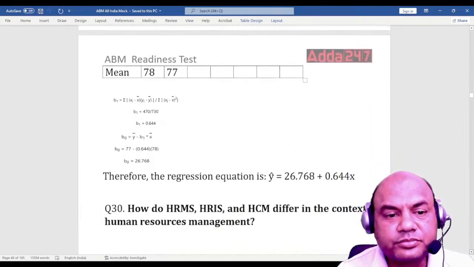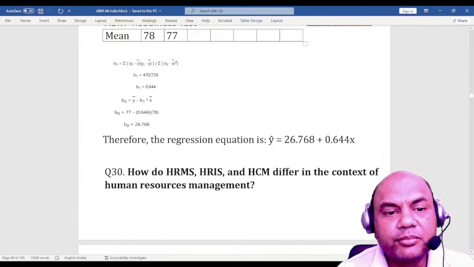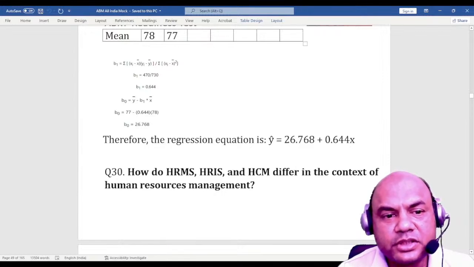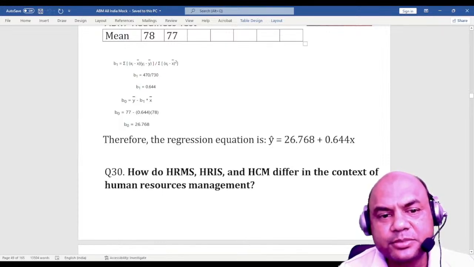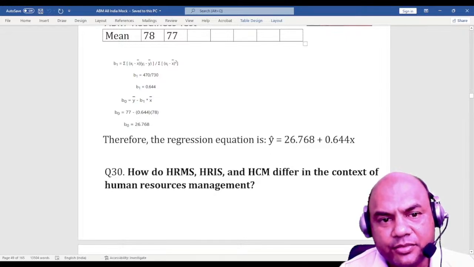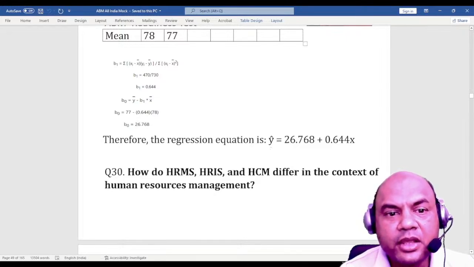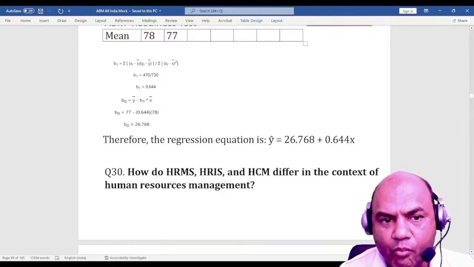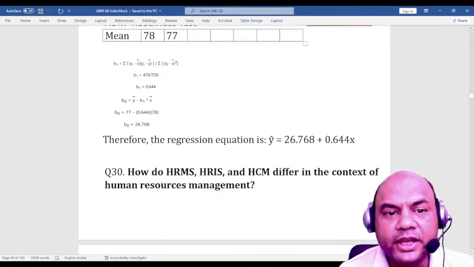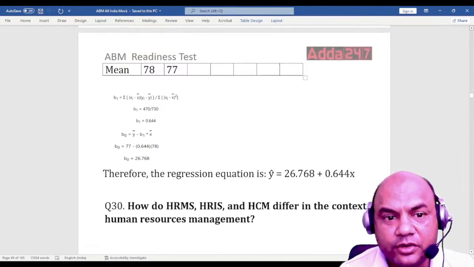So now find this out. B1 equals the summation of (x minus x bar) times (y minus y bar) upon the summation of (x minus x bar) square. So you get the answer B1: 470 upon 730. This is x minus x bar into y minus y bar. If you do the multiplication, you will get 470. Summation means you have to multiply each one.